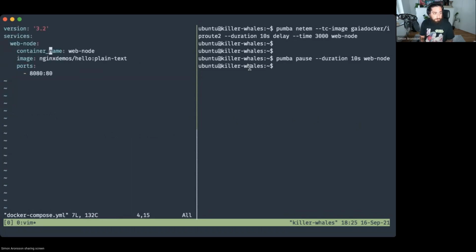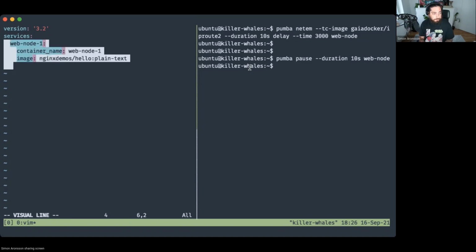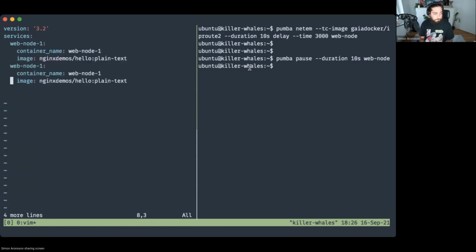All right, so we currently have one web node. We obviously need more, so let's add 2 more. Also remove the port mapping from the web nodes. Okay, so we have web node 1. Let's just go ahead and copy that. All right, so now we have web node 2 and 3 as well. Great. And we also need our load balancer, and we'll use Nginx for load balancing.